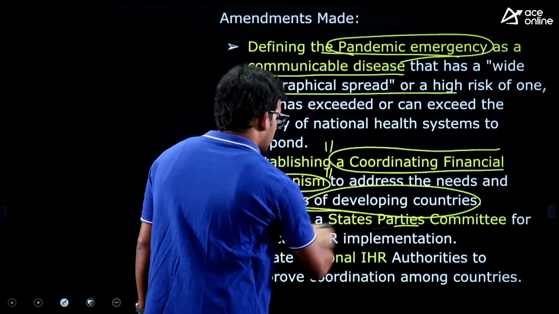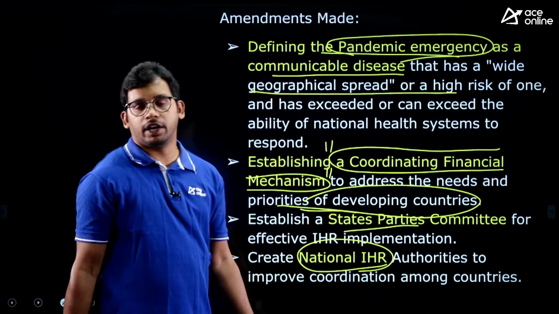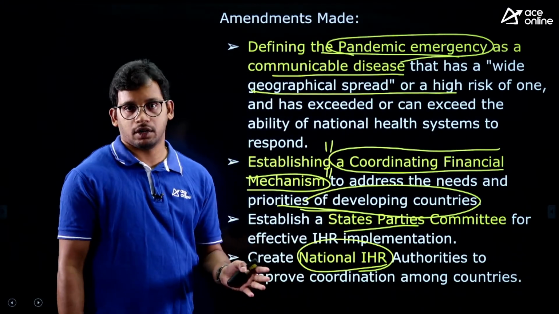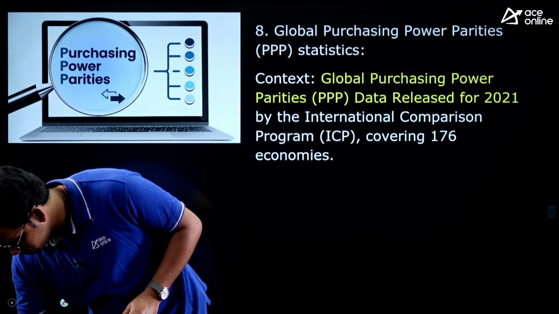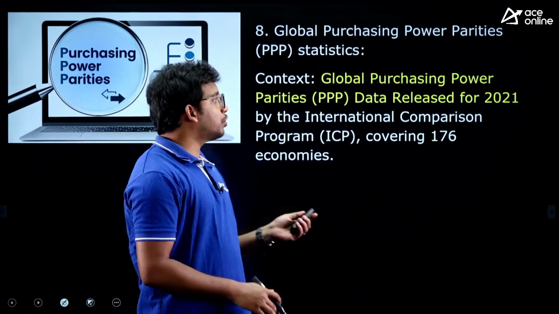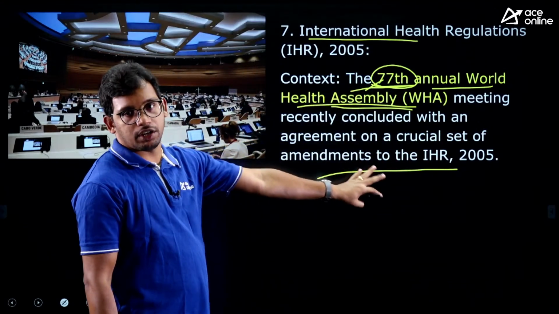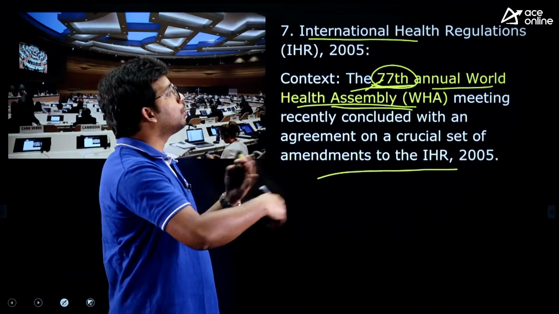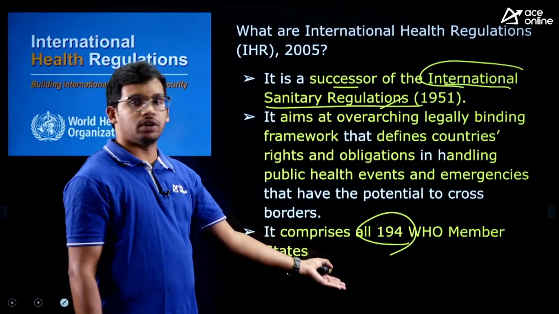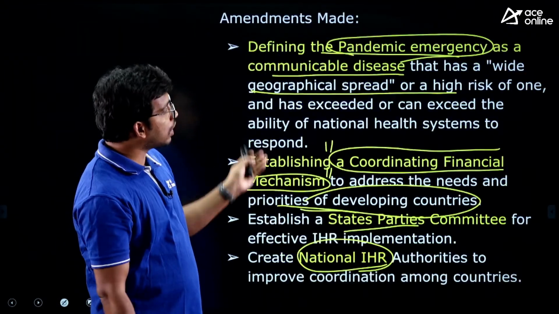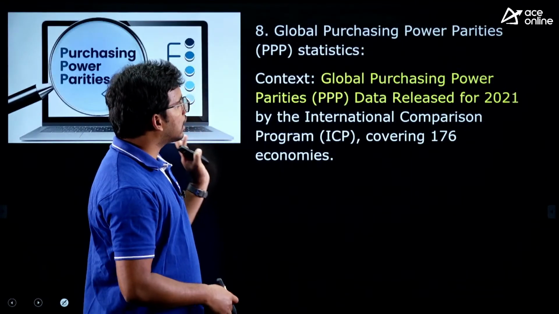Also, State Parties committees will be established, and each country will have a national International Health Regulations committee as well, to take care of coordination among the countries. So these are the amendments that they have made. I hope this is clear. You need to know where it happened: the 77th World Health Assembly in Geneva, Switzerland, to revise the International Health Regulations. We have discussed what these regulations are, their purpose, and what changes they made. Very important. Last article for today.